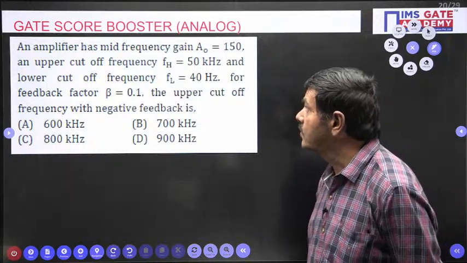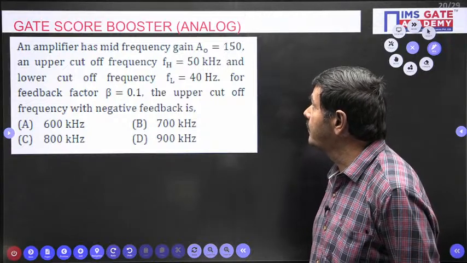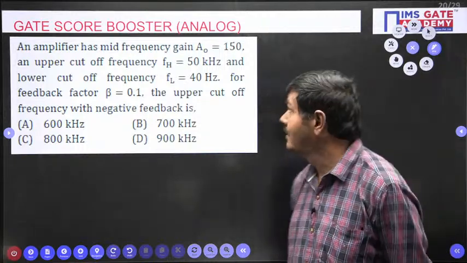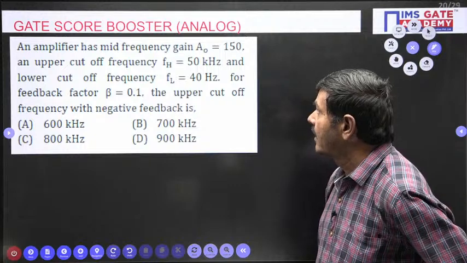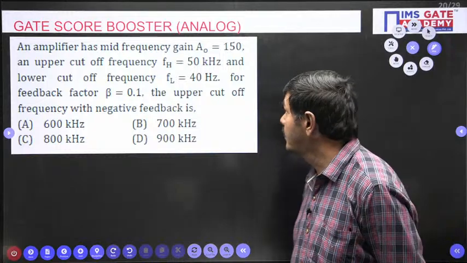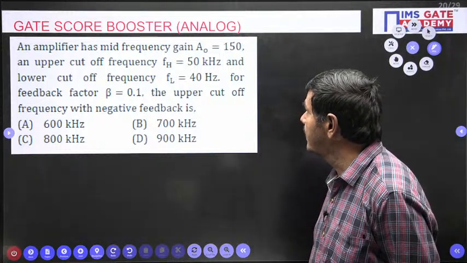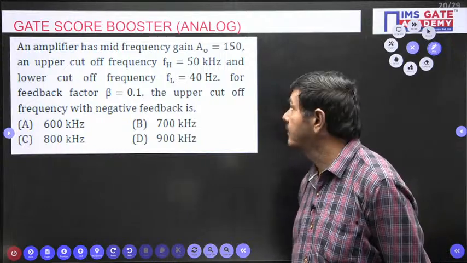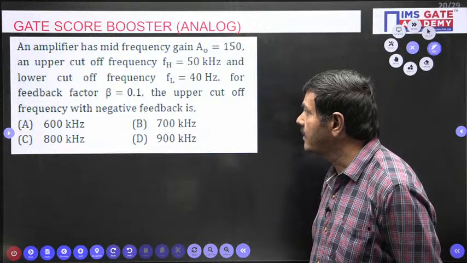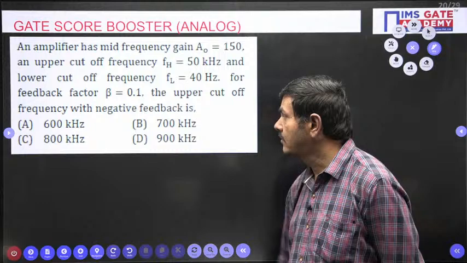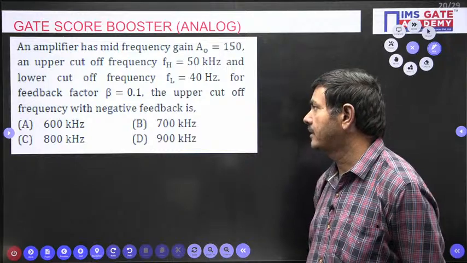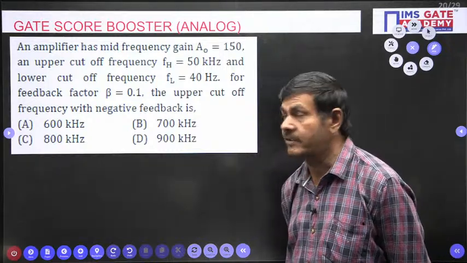Yes, what is given in this question? An amplifier has mid-frequency gain A naught equal to 150. A naught or A, no problem. There is a 150. An upper cutoff frequency FH is given, 50 kilohertz. And lower cutoff frequency FL equal to 40 hertz is given. For a feedback factor beta equal to 0.1, the upper cutoff frequency with a negative feedback is, 4 options given. Upper cutoff frequency after feedback only required. What feedback? Negative feedback only.